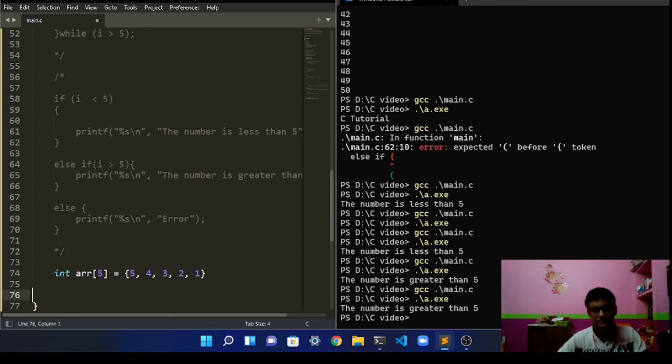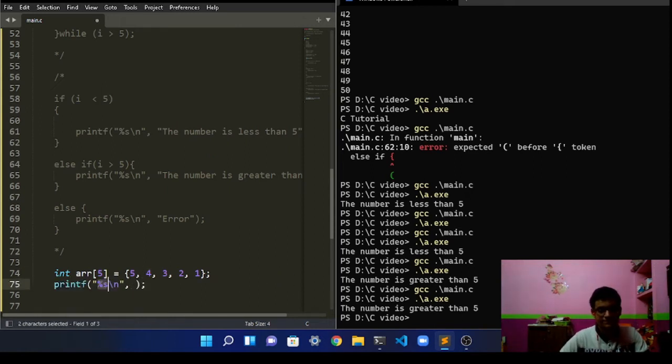Put a semicolon, and this is basically a data structure in which a bunch of elements of integer type are stored. So let's say in this array you want this particular integer. So how to do that?